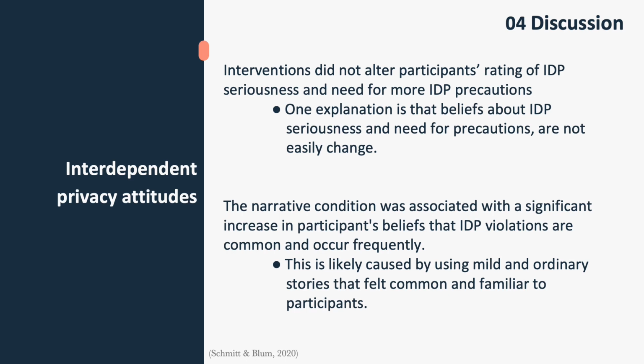Notably, the interventions did not alter users' ratings of IDP seriousness, nor did interventions alter participants' ratings regarding the need for more IDP precautions. One explanation is these particular privacy preferences are not easily changed. For example, a person may not believe that social media needs additional precautions to reduce IDP violations, but still not share content based on contextual factors such as valence. For this reason, a reduction in sharing may not be accompanied by a change in overall IDP attitudes.